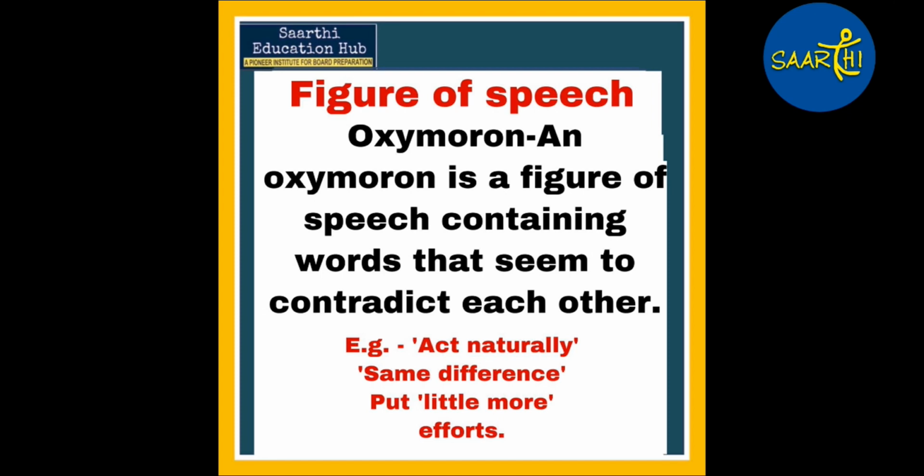We say, act naturally. Now, of course, acting and being natural are two different things, but when used together, they do make a sense. And the figure of speech used here, hence, is oxymoron.